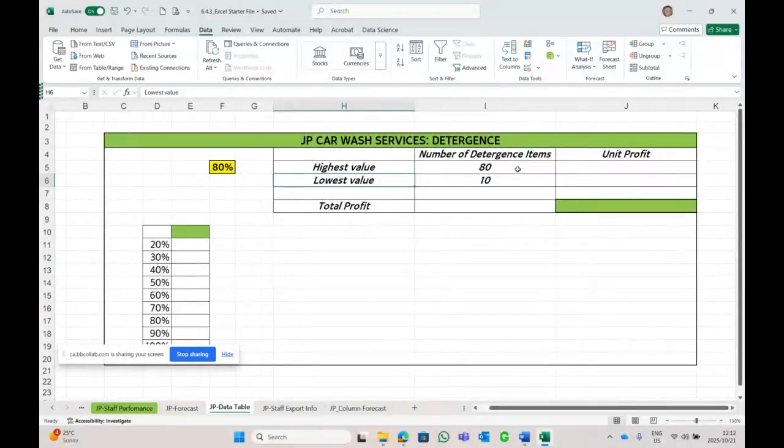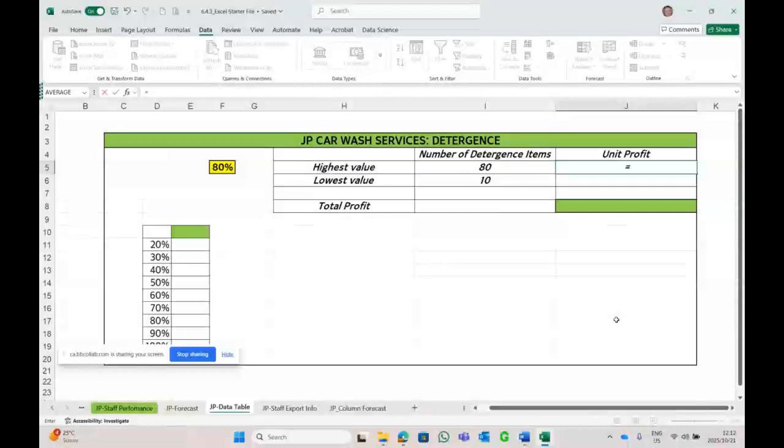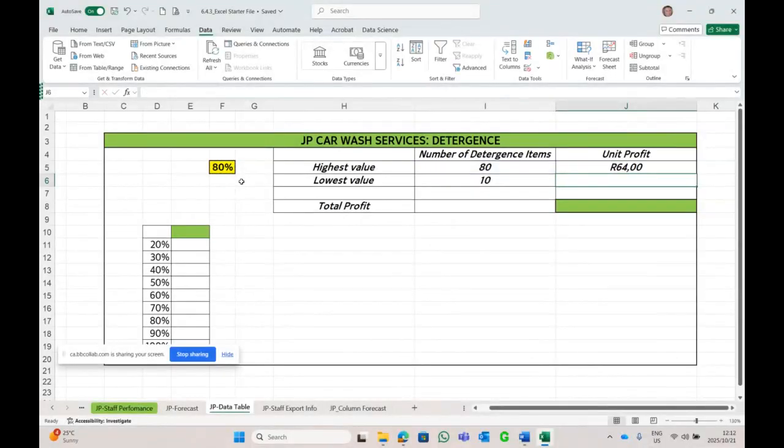We need to determine the highest value by saying what? Is equal to 80 times the 80%, F4 key, enter. Then we need to determine the lowest: is equal to 10 multiplied by the 80%, F4 key to lock the formula, enter.